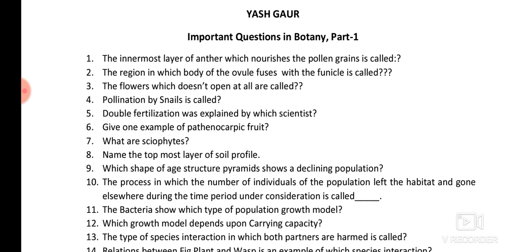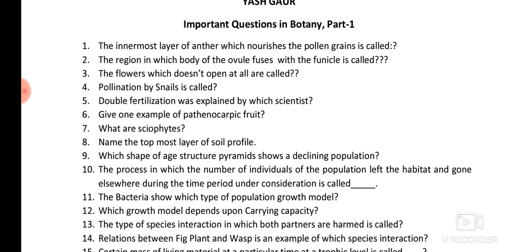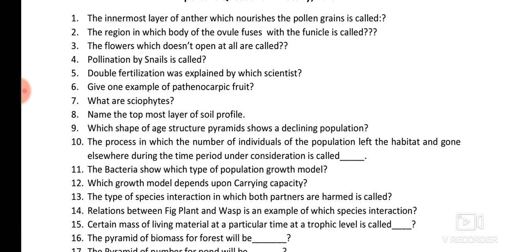Next one is, the process in which individuals of the population leave the habitat and go somewhere else. So it is a kind of migration where the organisms leave their habitat. So it is called emigration. Whenever the organisms come in, it is called immigration, and whenever the organisms leave the original habitat and go somewhere else, it is called emigration, whereas the term migration represents two-way movement. In migration, organisms go and return back, but here they are leaving the habitat, so it will be called emigration.